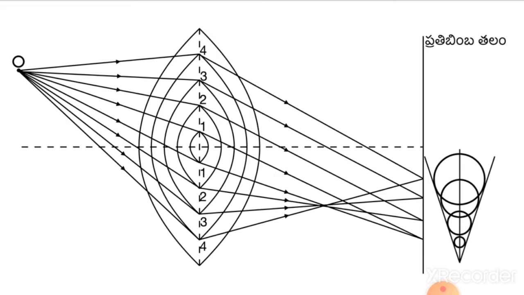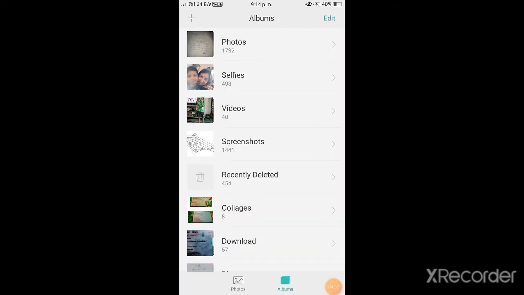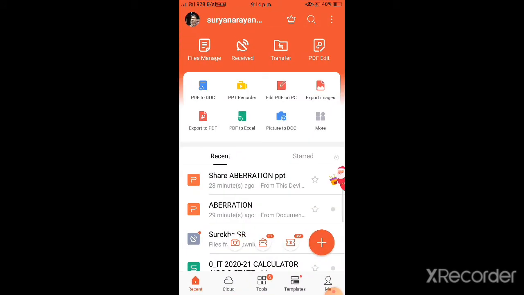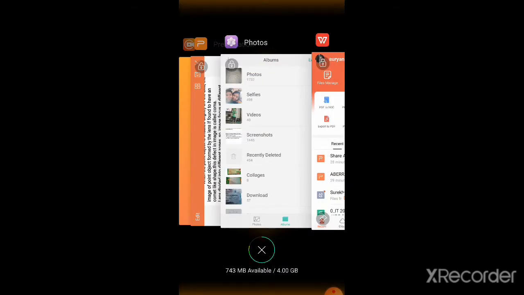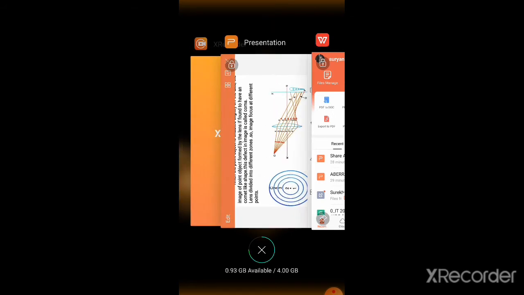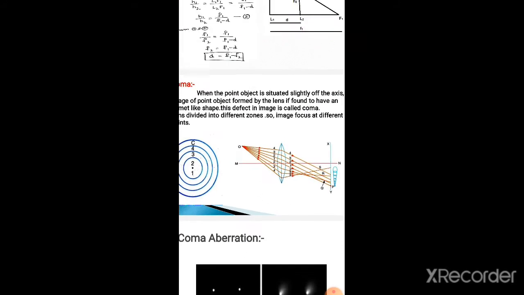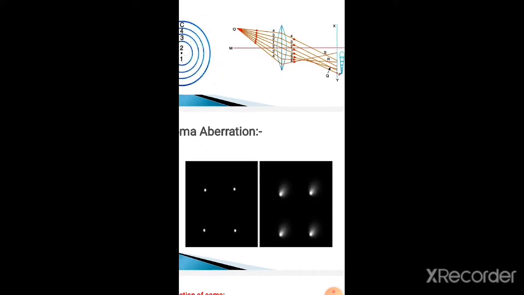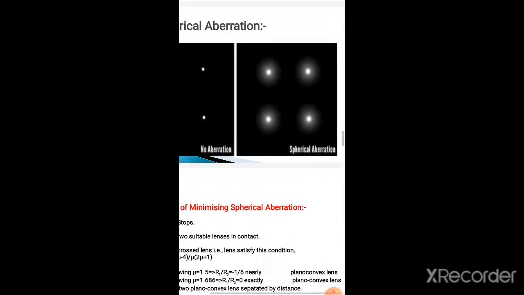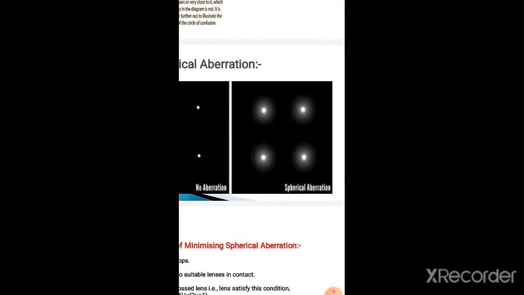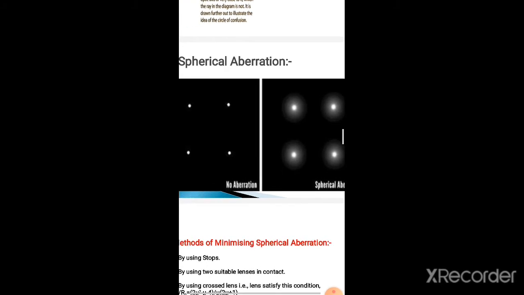How can this effect be eliminated? In the case of spherical aberration, these are the point objects, and the image is like a blurred sphere, so it is spherical aberration.